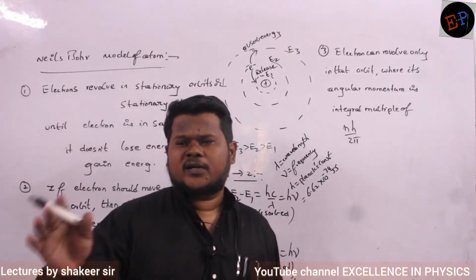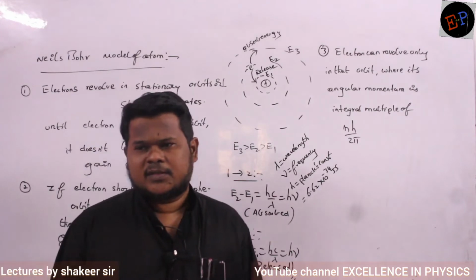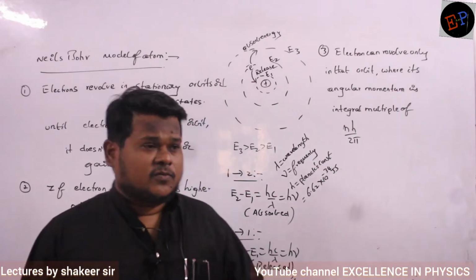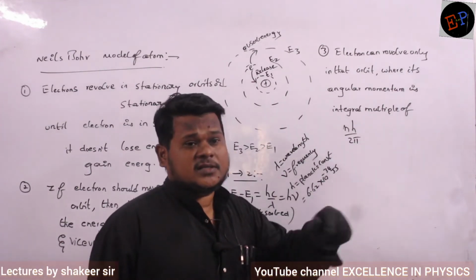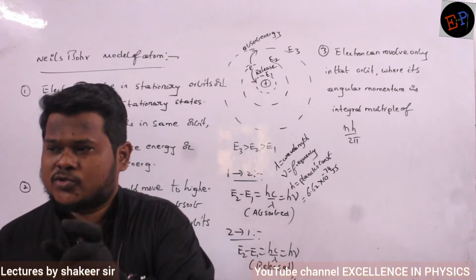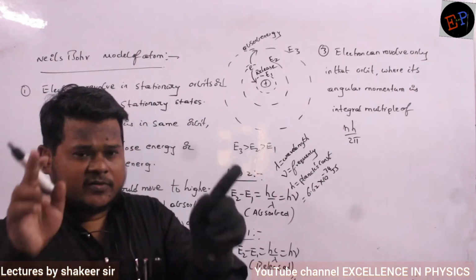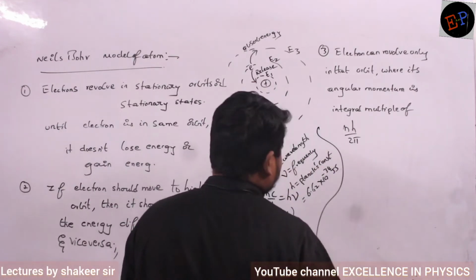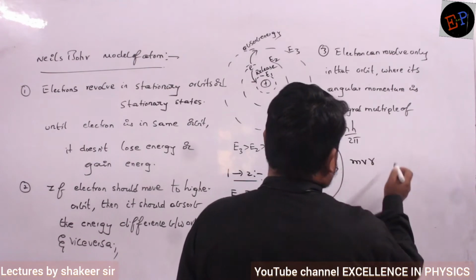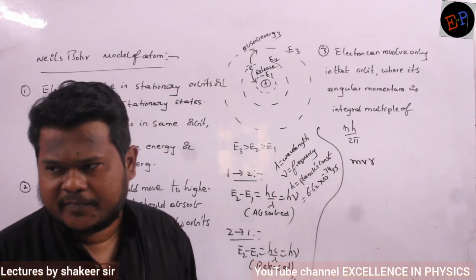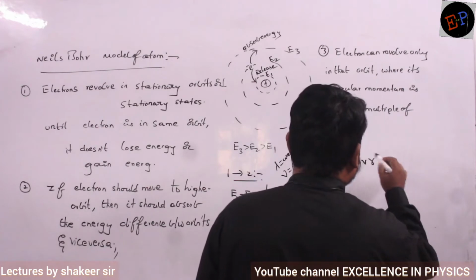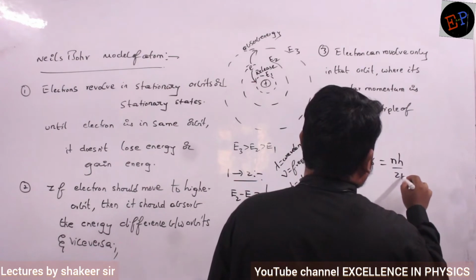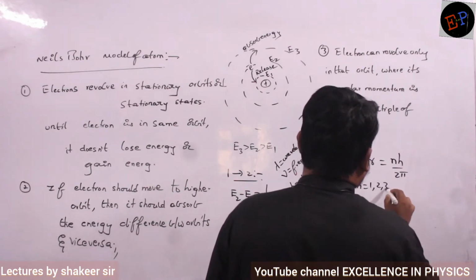Electron you cannot find wherever it wants. It can be present in only particular orbits. In which orbit? Where its angular momentum is exactly the integral multiple of nh by 2 pi. Only in such orbits you can find the electrons. What is meant by angular momentum? In rotational dynamics we studied, no? Angular momentum is mvr. Integral multiple of nh by 2 pi, h by 2 pi means what? Integral multiple of h by 2 pi. So nh by 2 pi, where n values are 1, 2, 3 like this.